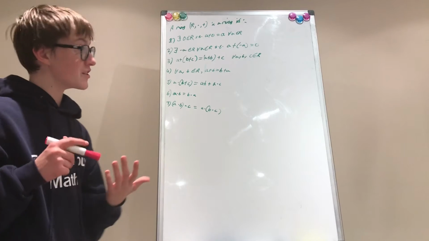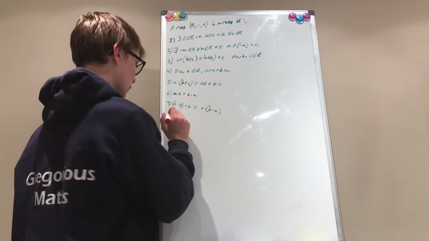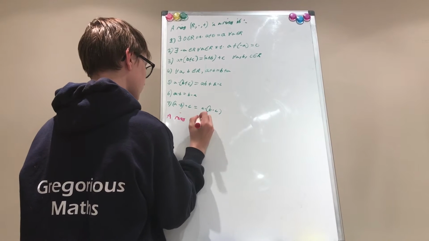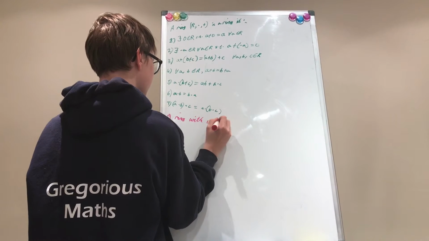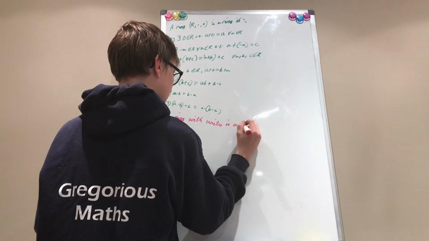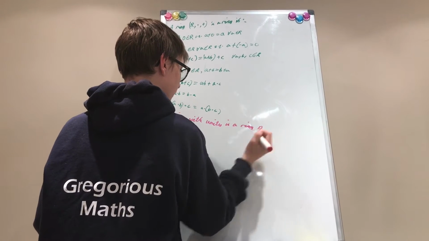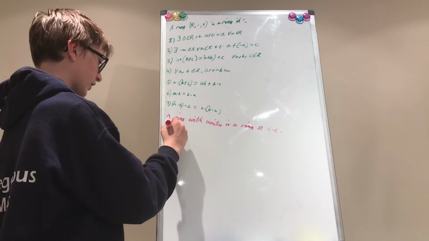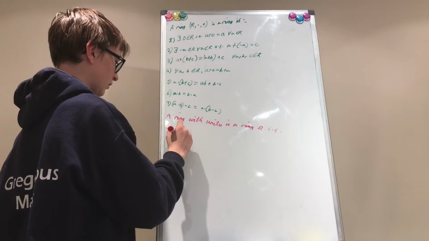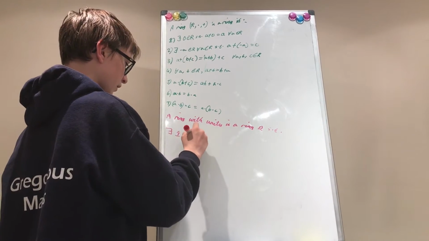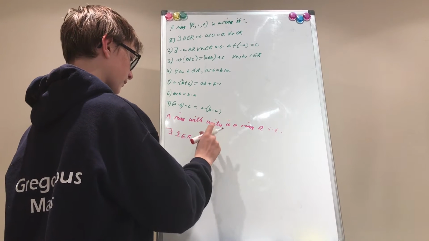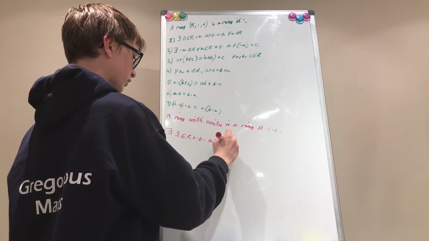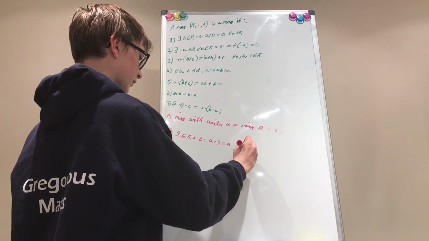However, we can generalize further with a ring with unity. A ring with unity is a ring R such that there exists a 1 element in R such that A times 1 equals A for all A in the ring.